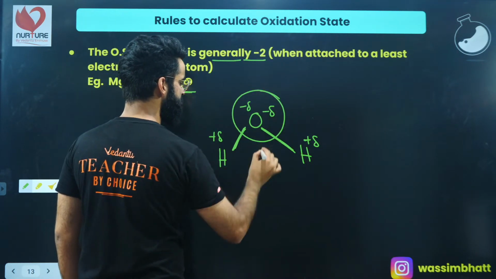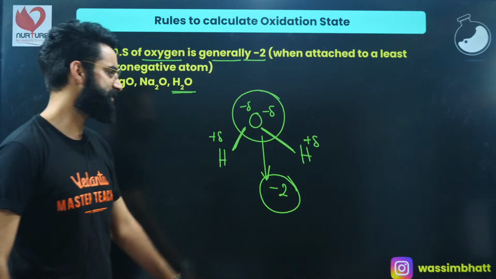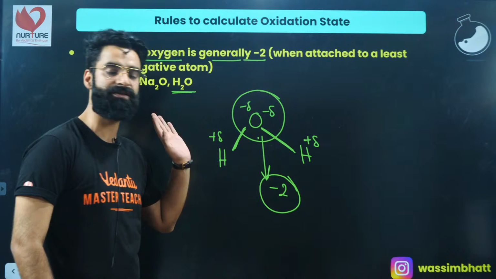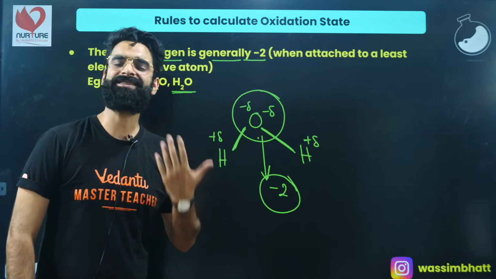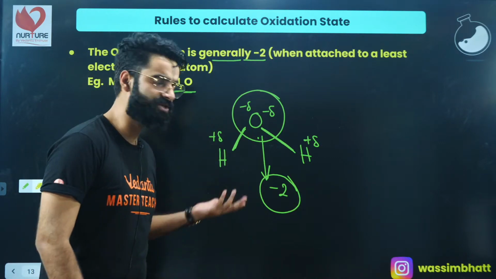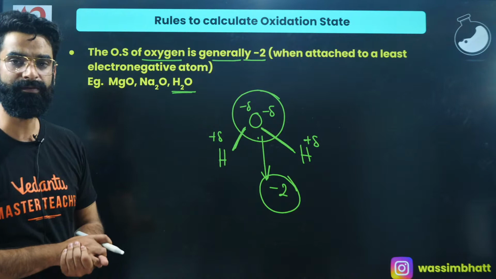What is the net charge present on oxygen? You will say -2 delta. So if I ask you what is the oxidation state of oxygen, right here it's going to be -2. So whenever oxygen is attached to a less electronegative element than itself, the oxidation state of oxygen is definitely going to be taken as -2 generally, okay?